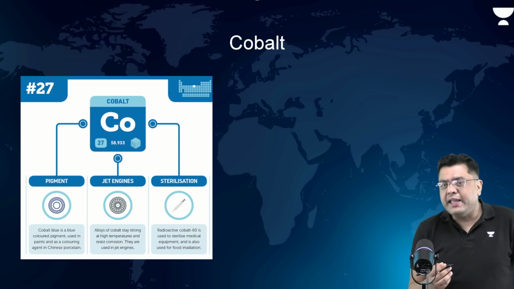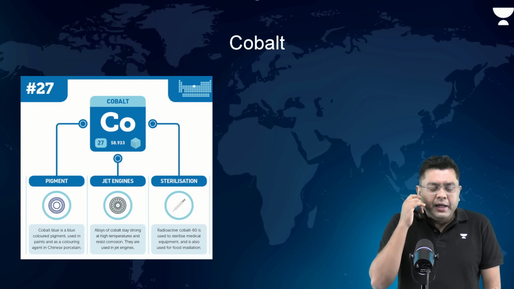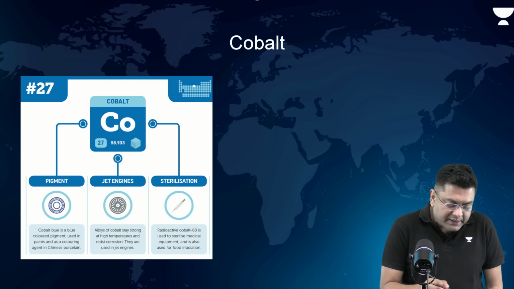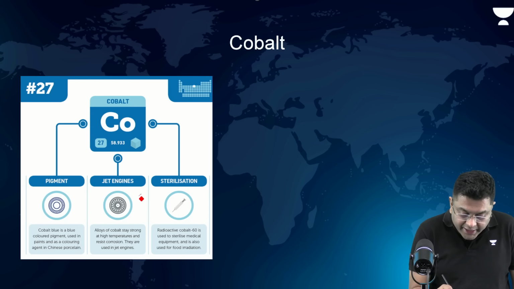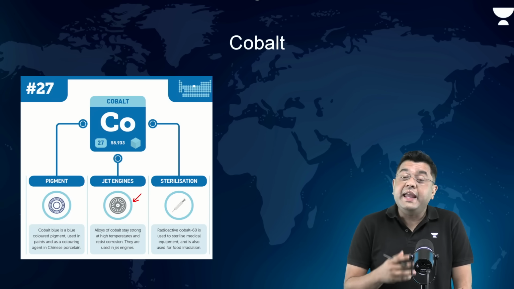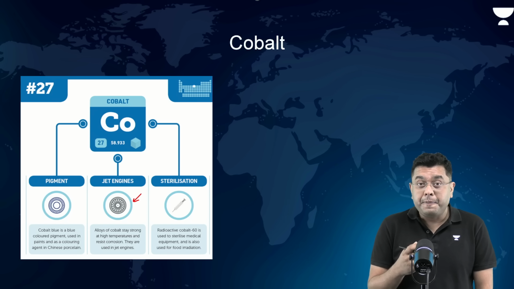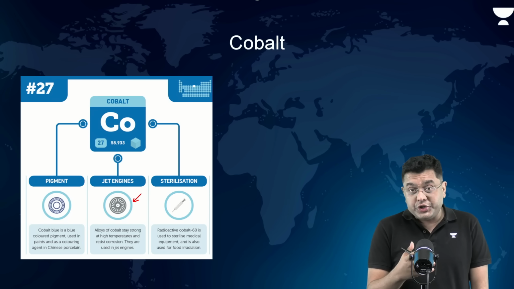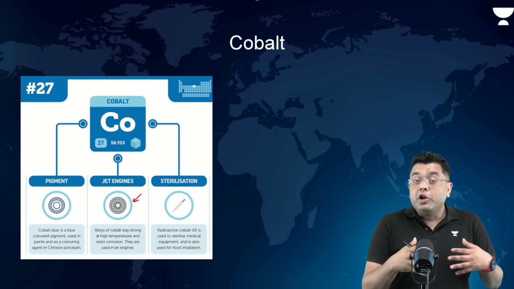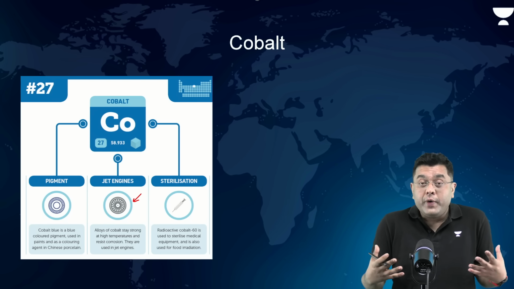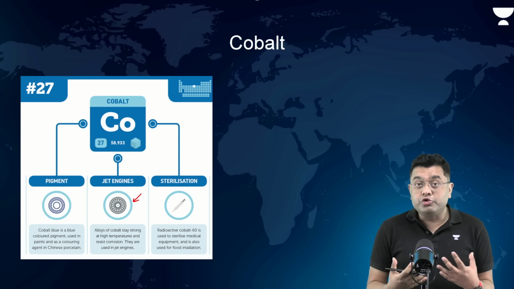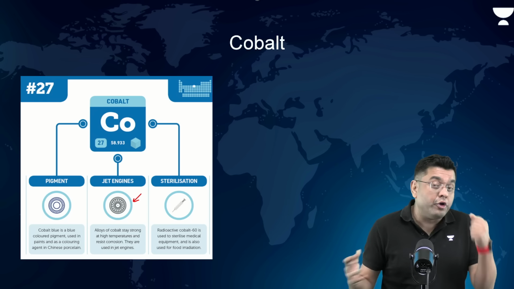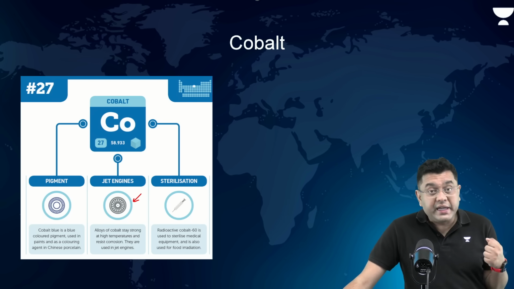Then take another case of a critical mineral, that is cobalt. Now, cobalt, with atomic number 27, obviously you don't need to remember that, is used in jet engines. They do not undergo corrosion. That is why cobalt based alloys are used in jet engines. Now, think about it. The global aviation industry is growing. The Indian aviation industry needs to grow at an explosive pace. We need the jet engine technology, and for that, cobalt is an important key mineral.